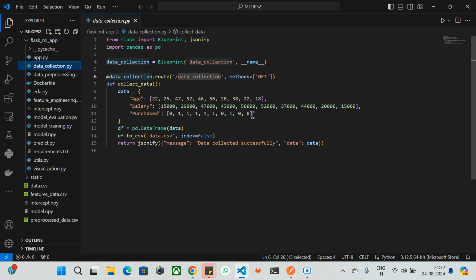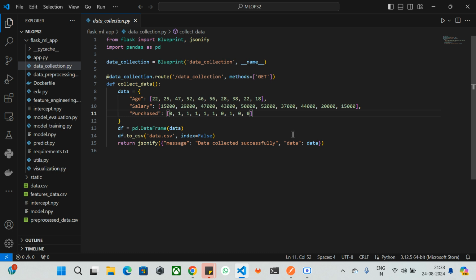usually in real time it can be pulled from any data sources such as databases, big data, or a data lake. Wherever you have the data, you can use ETL, extract, transform, load. You can utilize those features, but let's not make it complex. That's why I've hard coded the data, which has ages of 22, 25, 47, and so on, based on the salary, and whether it is a zero, which says not purchased, it is not going to purchase. So one is a purchase.